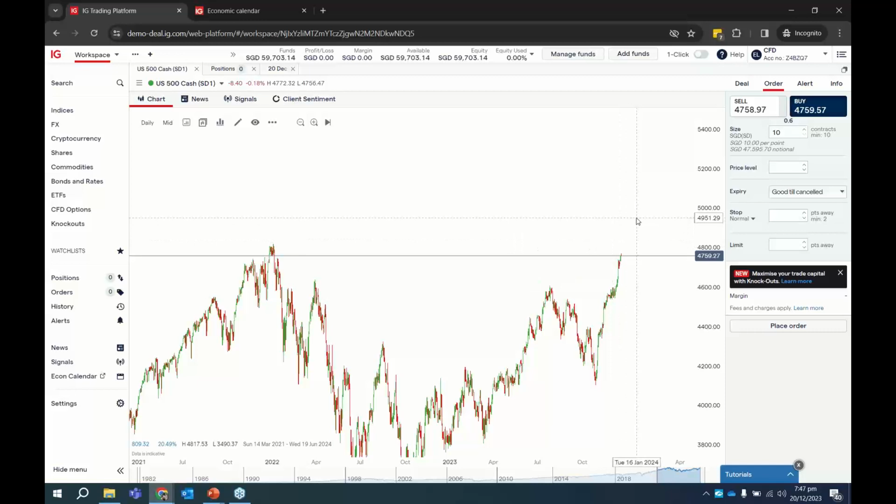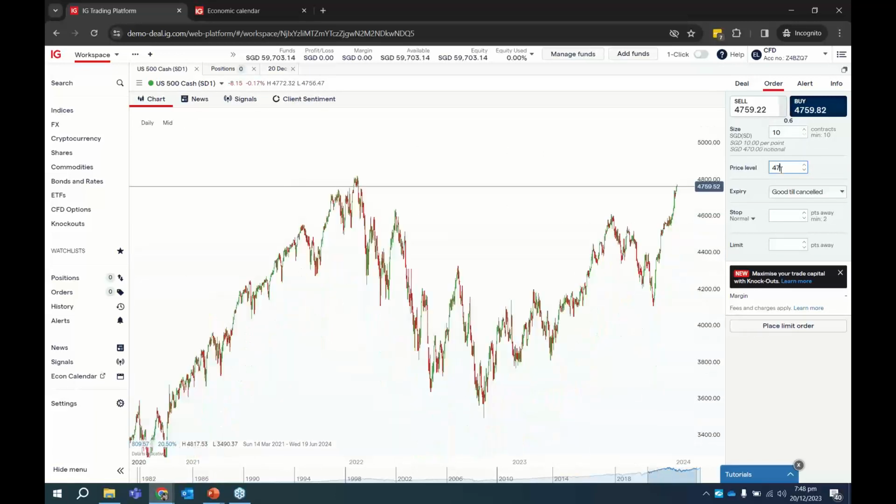But for our trading platform, you don't have to indicate the order type, because our platform will know exactly what you're trying to do. We'll put in the order type for you. You will recognize it automatically. So let's say, for example, the all-time high is about 4815, and I think that if S&P 500 manages to break 4815, then I'm looking to buy. So what you want to do is click on the buy button, click on the price level, and let's say we put it at 4820.